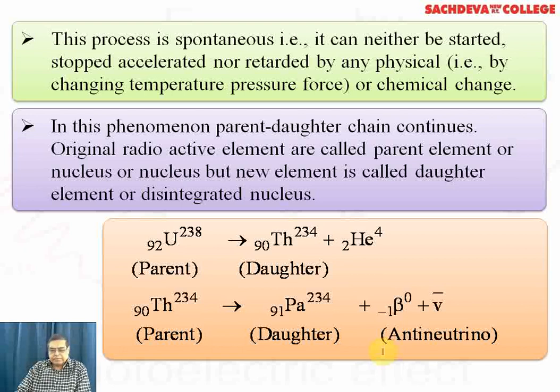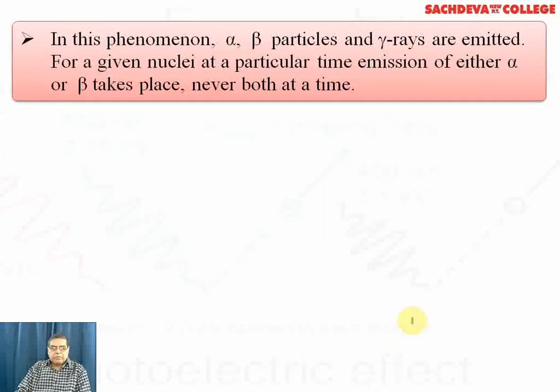Now we come to the radioactive phenomena: alpha, beta particles and gamma rays are emitted, whether they are natural or synthetic elements. For a given nucleus at a particular time, emission of either alpha or beta takes place, never both at a time.